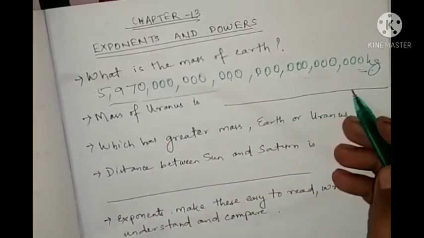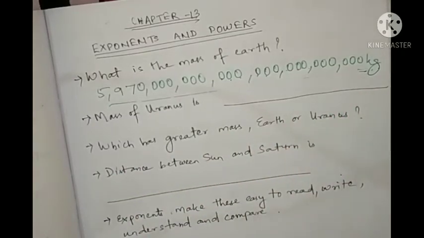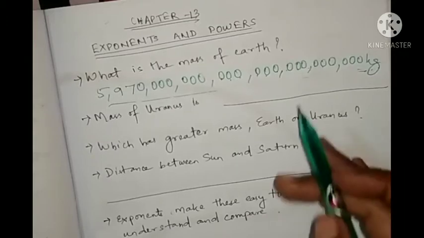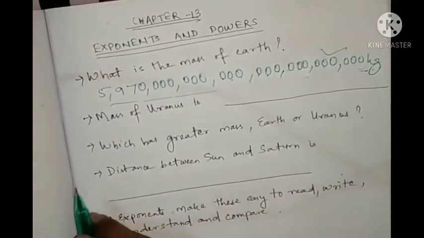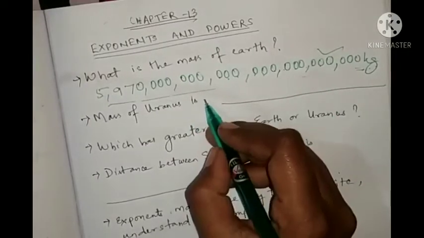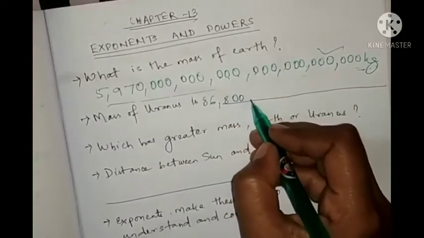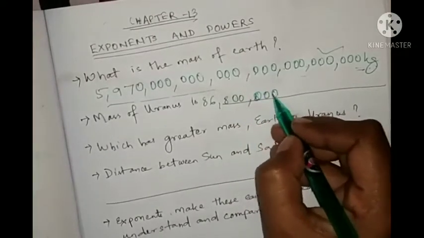Like that, if you write the mass of Uranus, that is also a big number, and we cannot read this properly. Then if you ask which has greater mass, we cannot compare it, because this one is also like 86800, then 000.